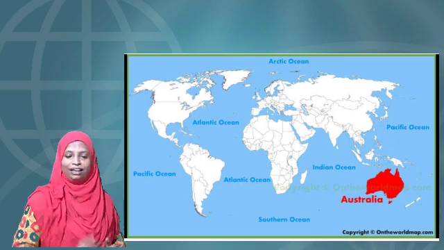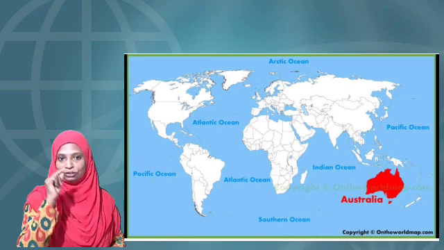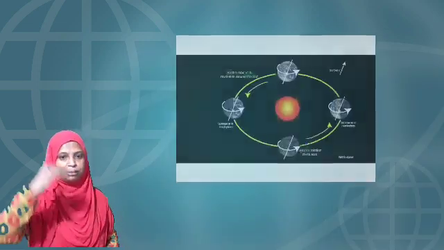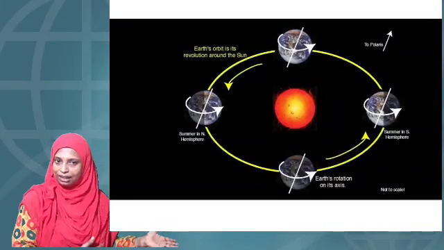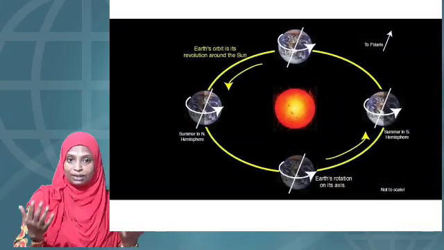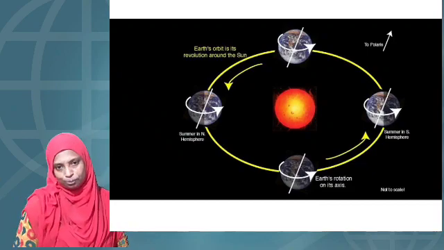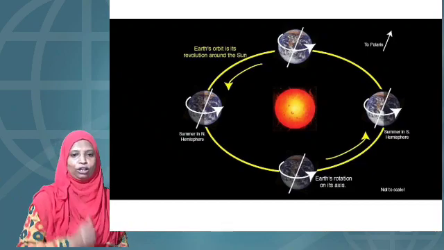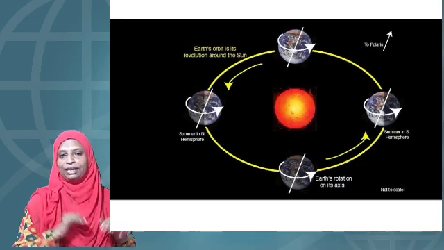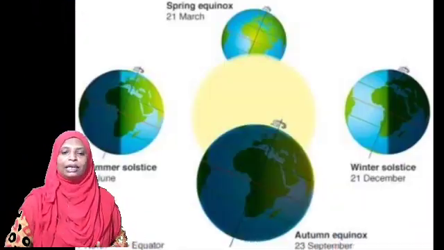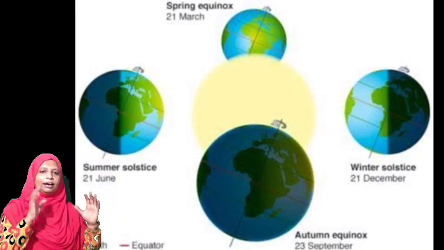It is because of the revolution of the earth around the sun on its own orbit. Sometimes the northern hemisphere receives sunlight, and just the opposite will be there in the south. When the southern hemisphere receives sunlight, it will be just the opposite in the north. So, due to revolution, seasons are experienced in both these hemispheres.